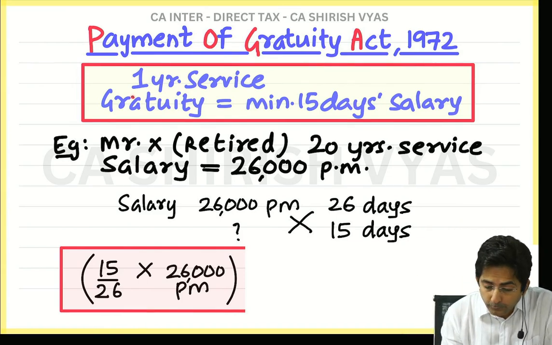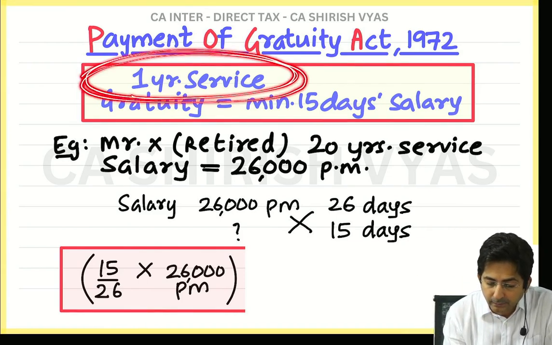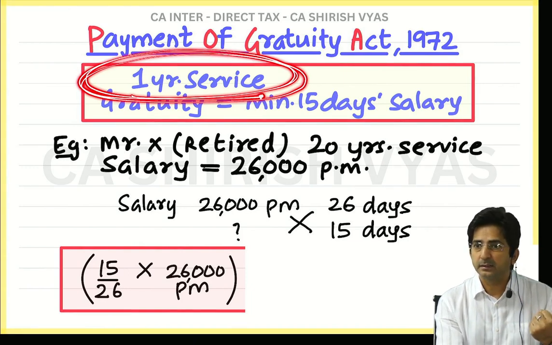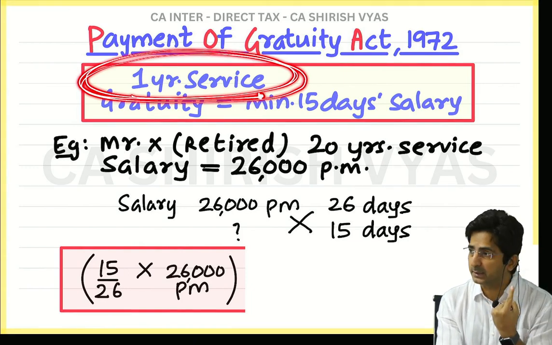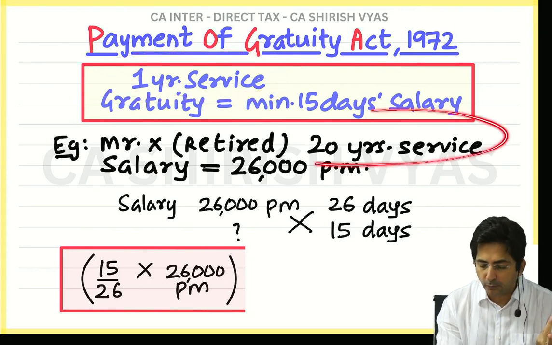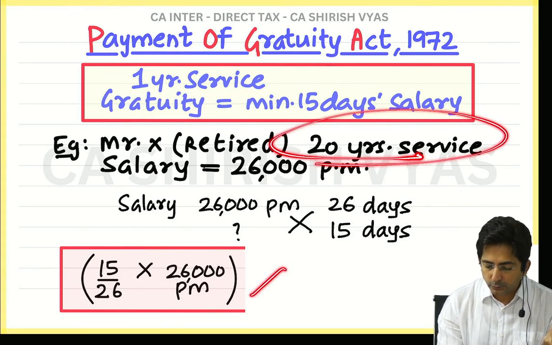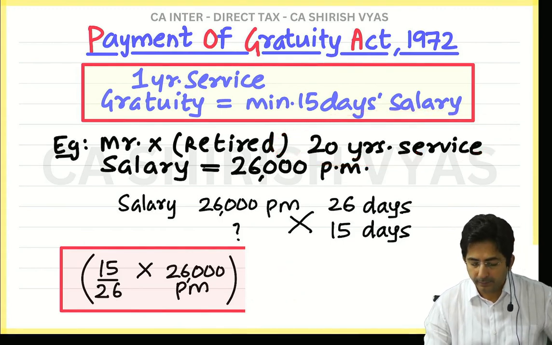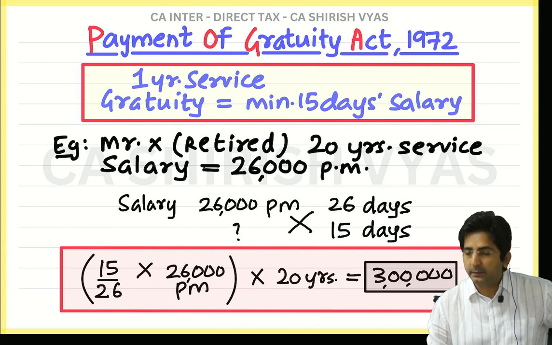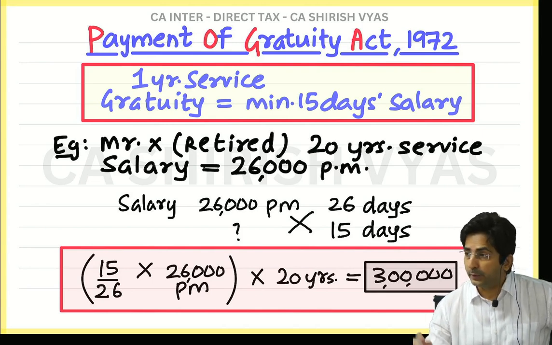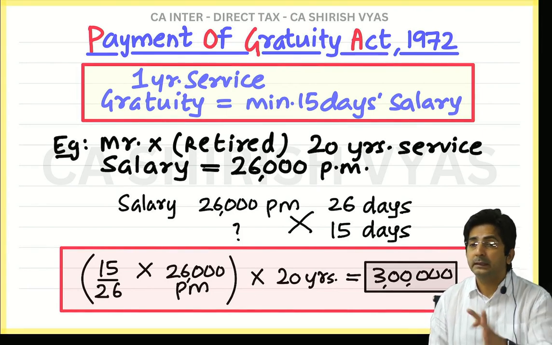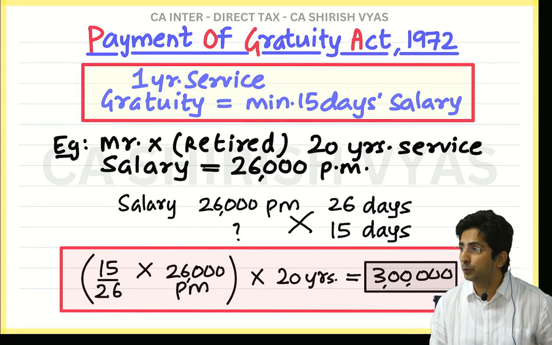But don't forget, 15 days salary is your right for 1 year of service. This is your right for only 1 year of service. But this person has worked for 20 years, so you will multiply this by 20. How much do you get? 3 lakhs. So, in my example, this employee should get a minimum of 3 lakhs as per the Payment of Gratuity Act.